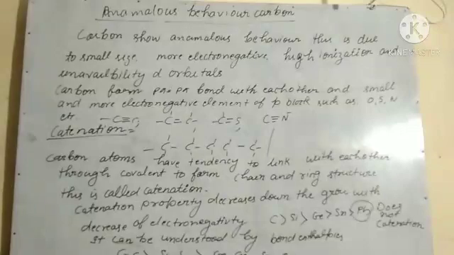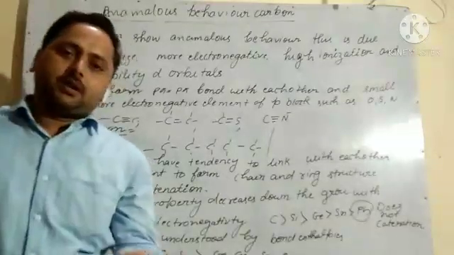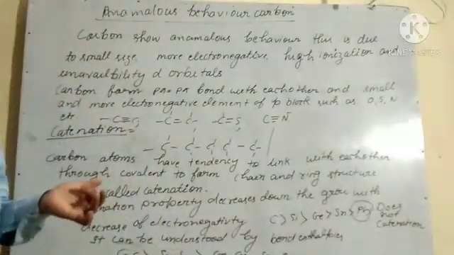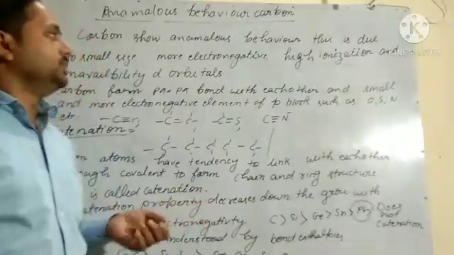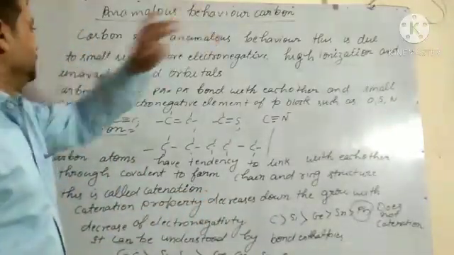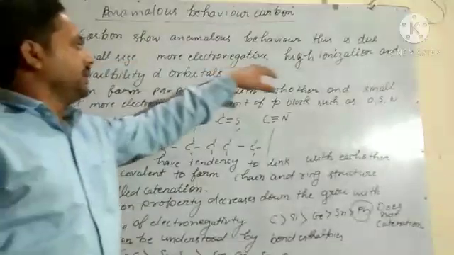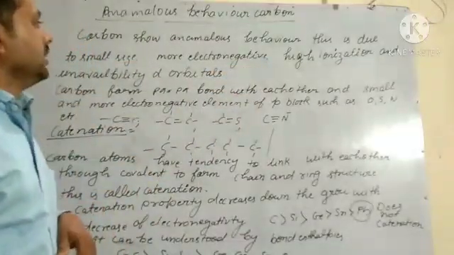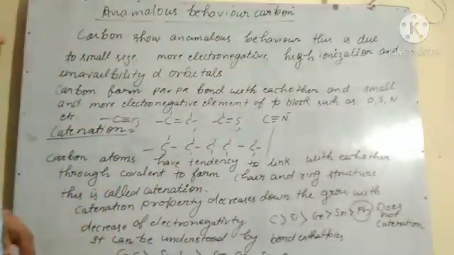Let us see that carbon also shows anomalous behavior, and this is due to small size, more electronegativity, high ionization and unavailability of d orbitals.